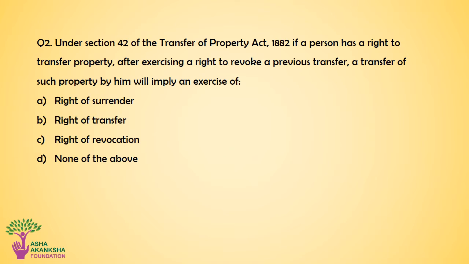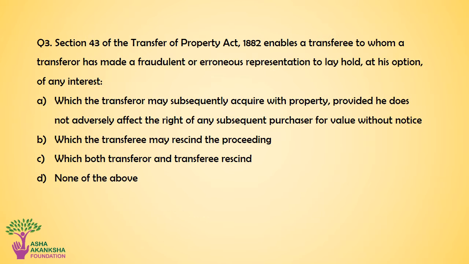Question number 2. Under Section 42 of the Transfer of Property Act 1882, if a person has a right to transfer property after exercising a right to revoke a previous transfer, a transfer of such property by him will imply an exercise of option A, right of surrender, option B, right of transfer, option C, right of revocation, or option D, none of the above. The correct answer for this question is option C, right of revocation.